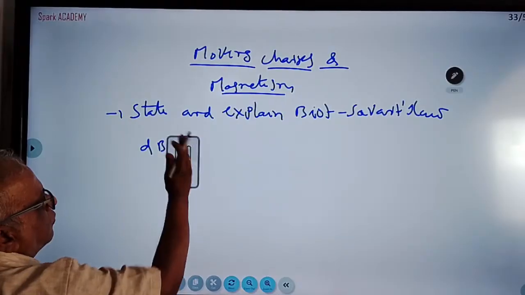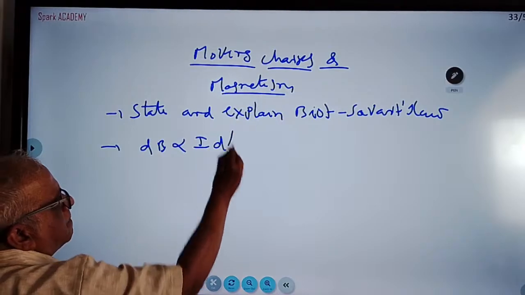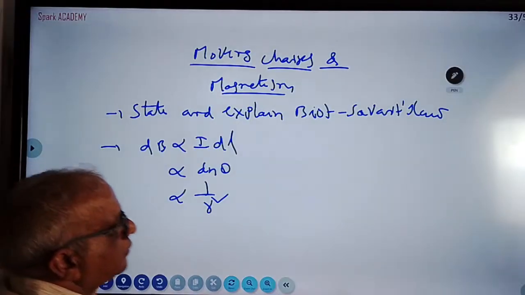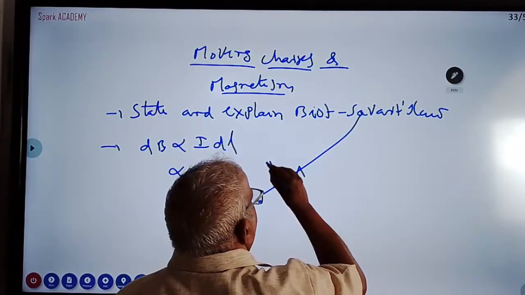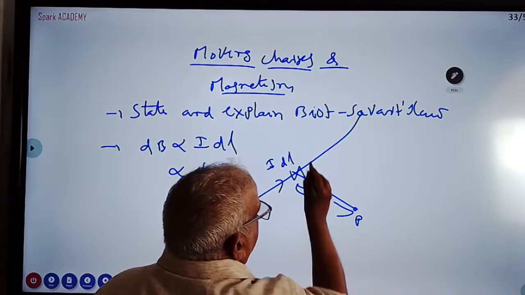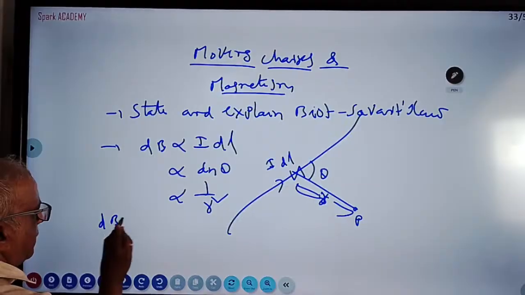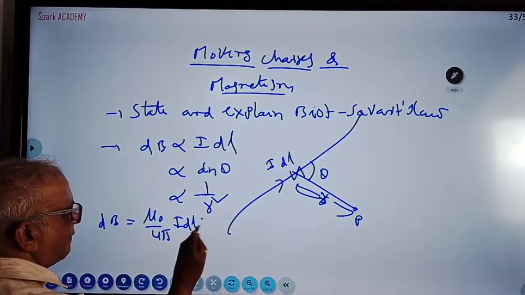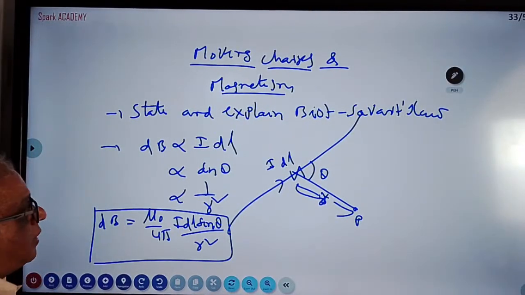dB, the small magnetic field, is proportional to I dl, proportional to sin theta, proportional to 1 by r square. So there is a wire like this. You take an element, the current element dl, and a point P at distance r. This angle is theta. So what is the formula? Ultimately dB is equal to the constant mu0 by 4 pi, I dl sin theta by r square. This is called Biot-Savart law.